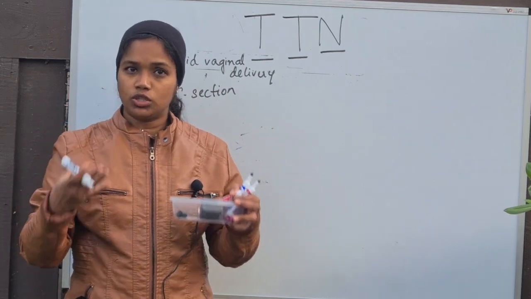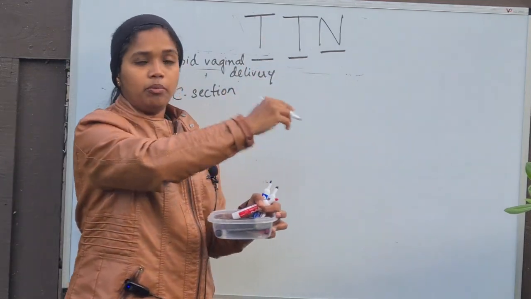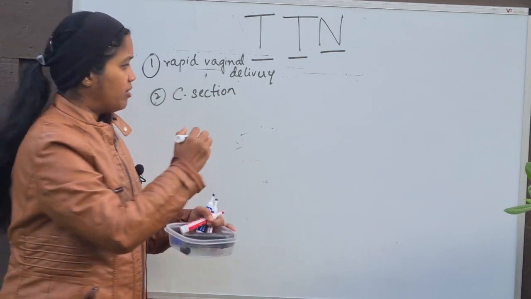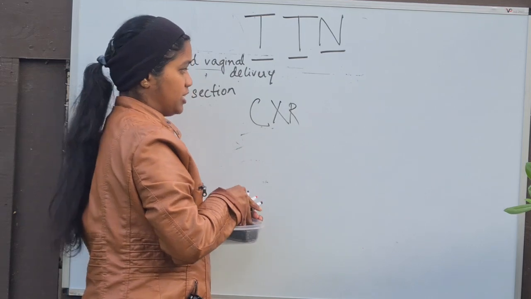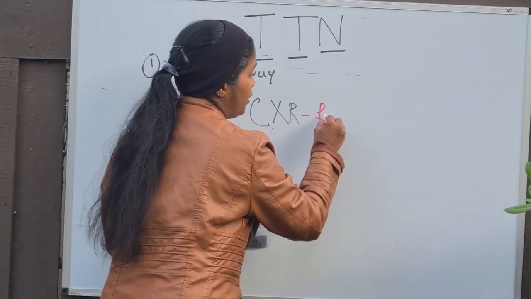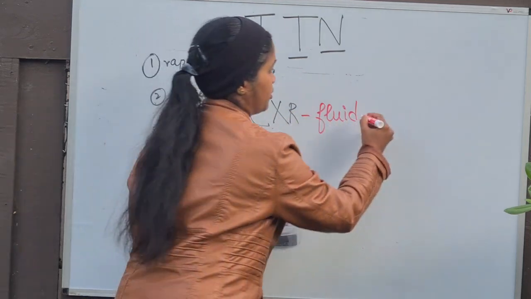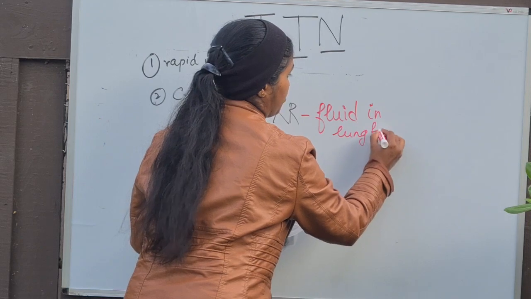When it stays within the lungs, what happens? It results in the condition known as transient tachypnea of newborn. Since the fluid is present, the chest X-ray finding will show fluid in the lung fissures. This is how the question will be presented for transient tachypnea of newborn.